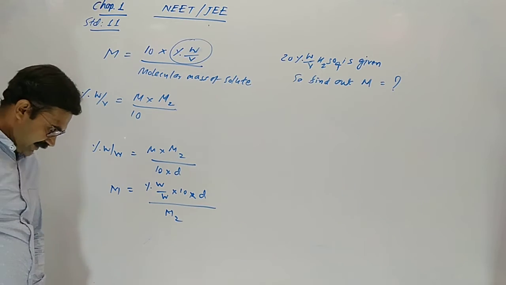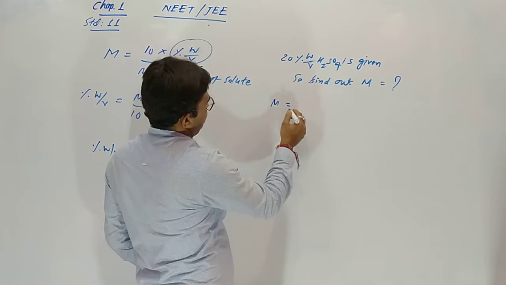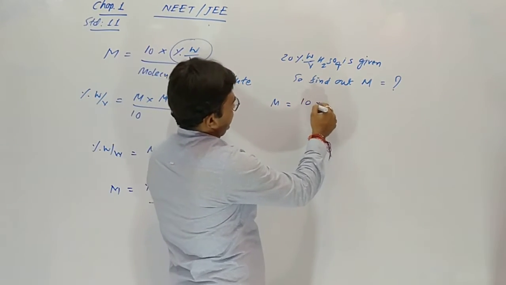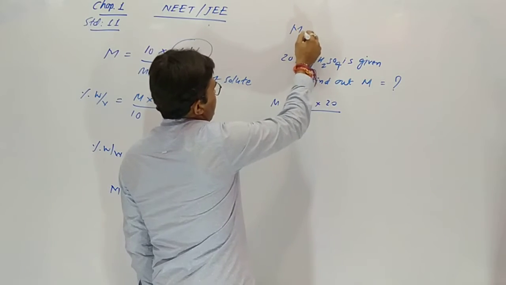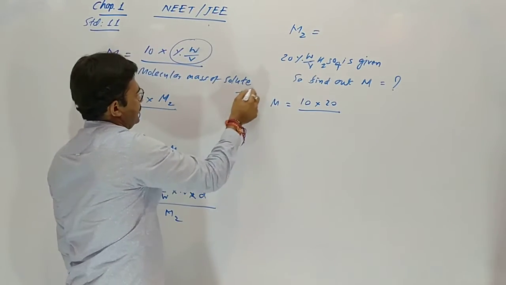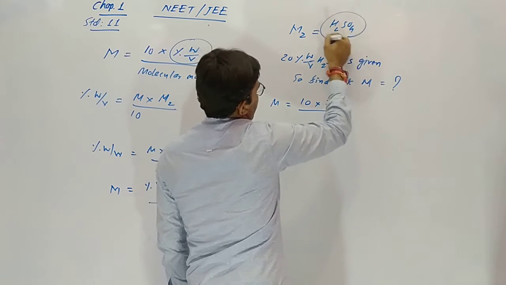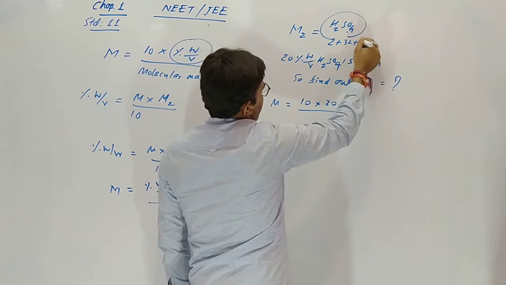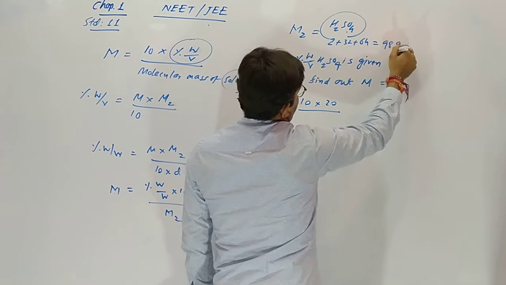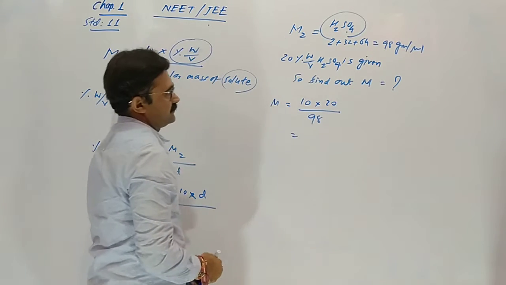To get molarity, we have to use this formula, 10 into 20. Now the molecular mass of the solute. So the molecular mass of sulfuric acid: 2 hydrogen, 2, 32, 64, so 98 gram per mole.